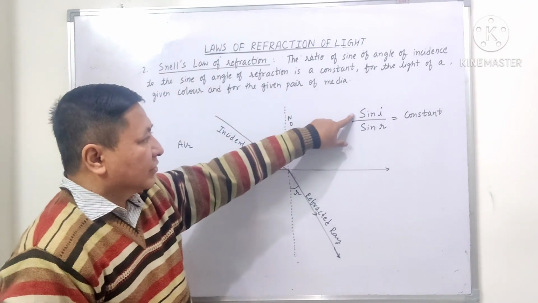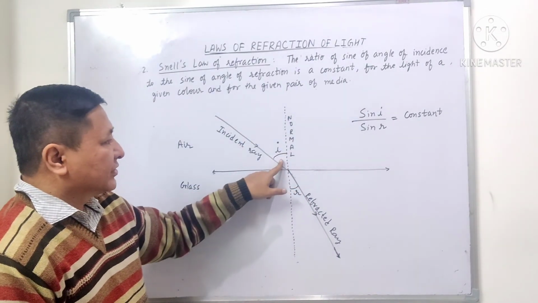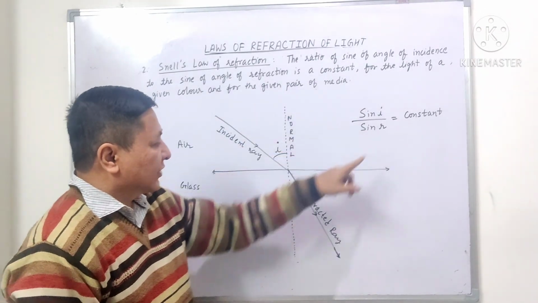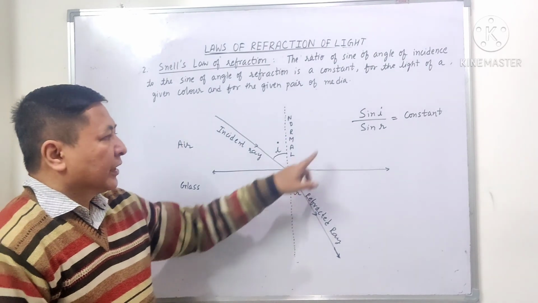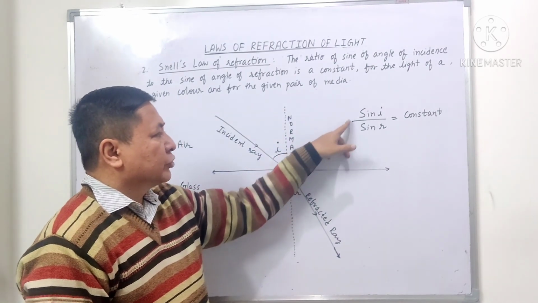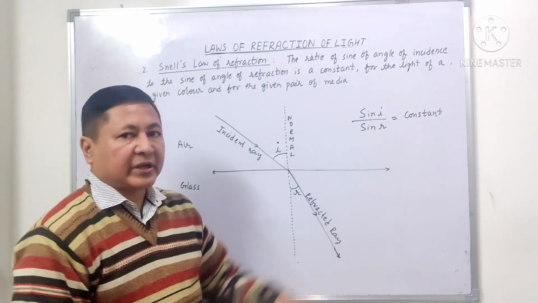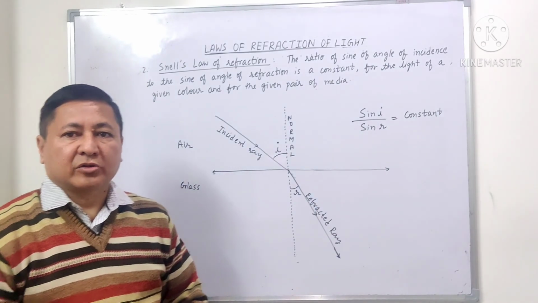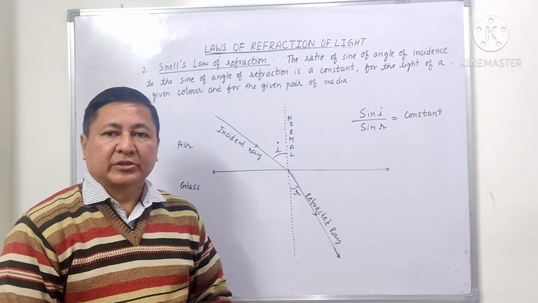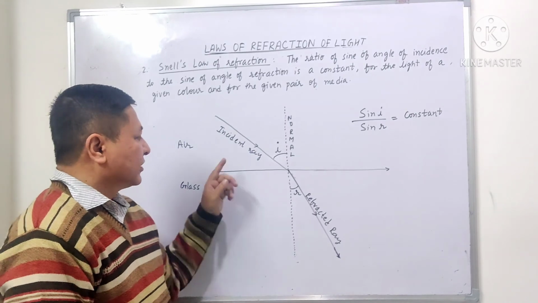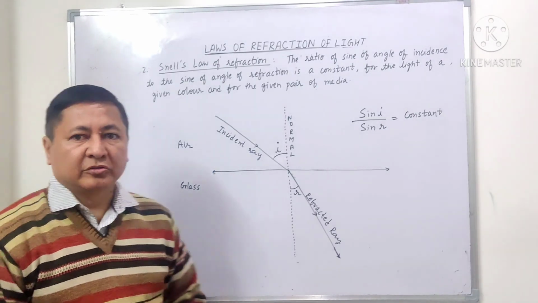That is the sine of the angle of incidence to the sine of the angle of refraction. The value of the ratio of the sine of the angle of incidence to the sine of the angle of refraction is always constant, and this constant is known as the refractive index of the second medium with respect to the first.